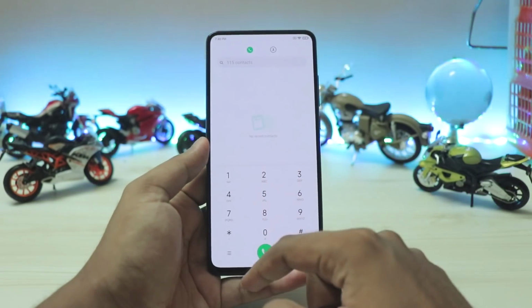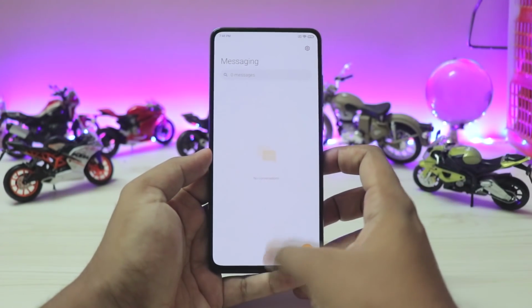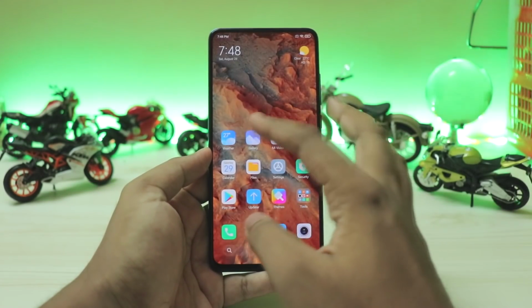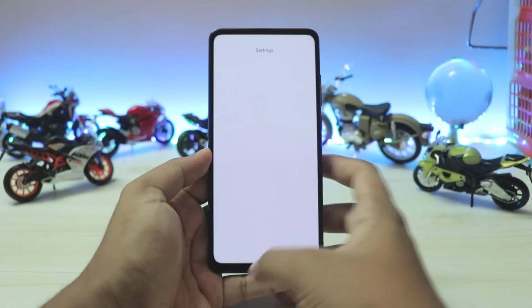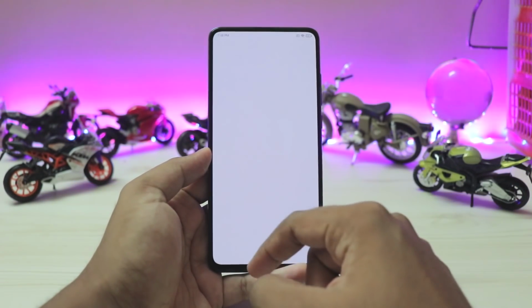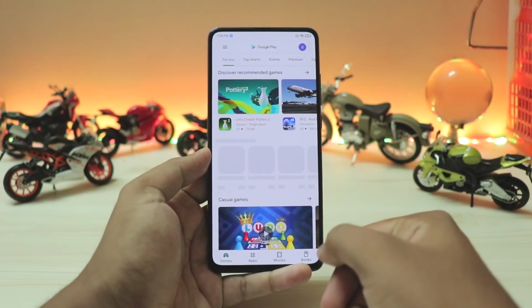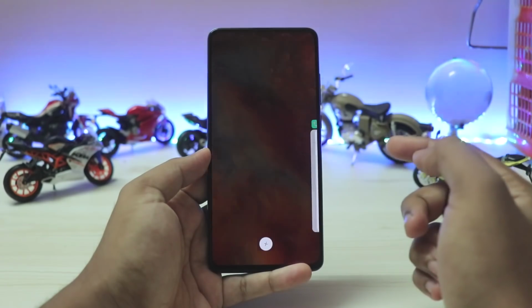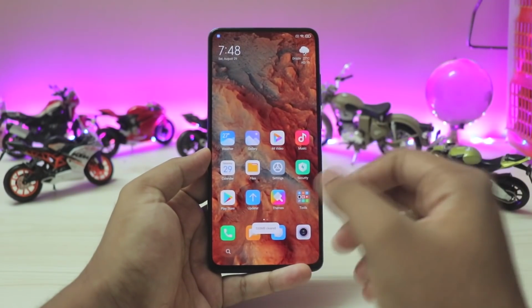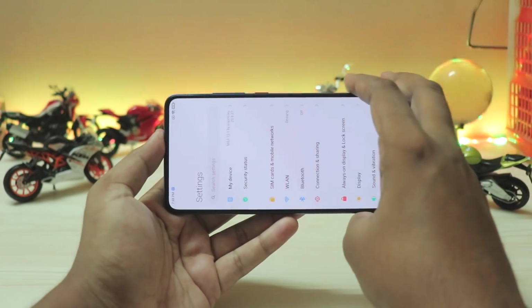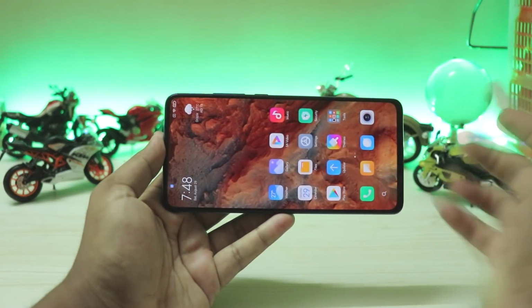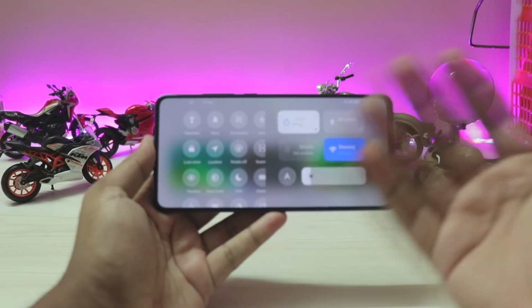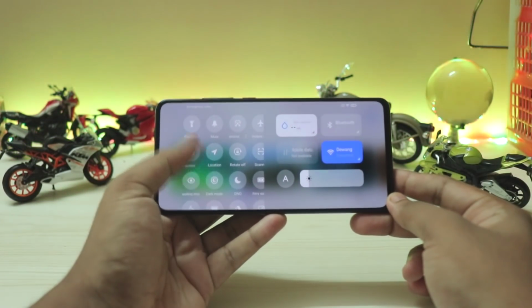But the performance over here has been great. To all of the people that say MIUI is very heavy, just look at that. All of the apps are opening in a blink. None of it takes any kind of weird lag or time, even the stock apps like Google Play Store. But let's exit it and explore MIUI. So for example, even if you now go to the settings app and rotate, oh no, the settings app doesn't rotate. Play Store, the quick settings panel has been switched around or glitched out on a bunch of devices now. So yeah, that also happens.